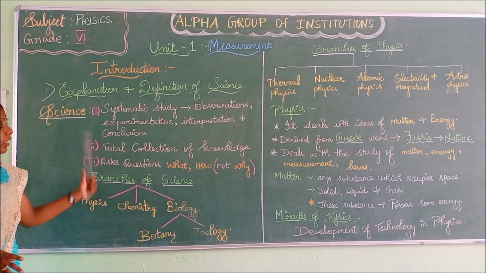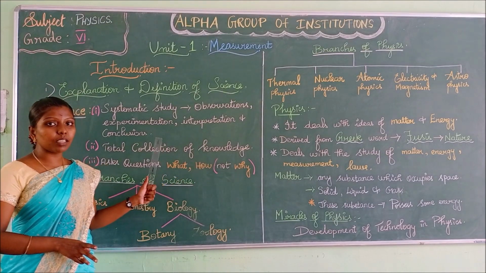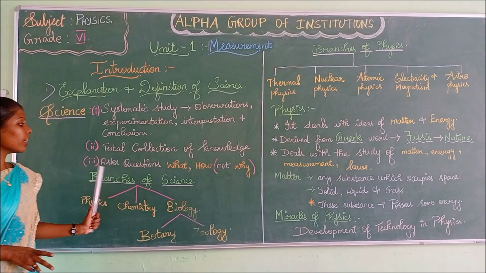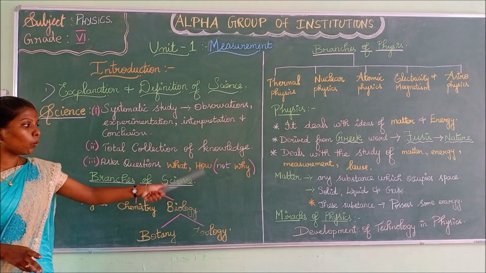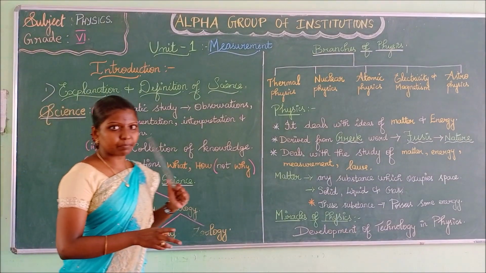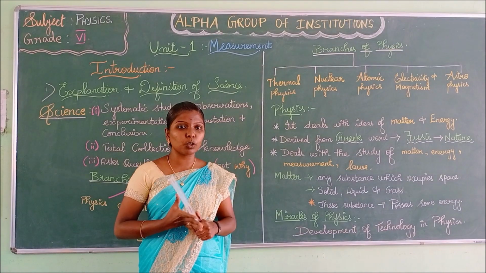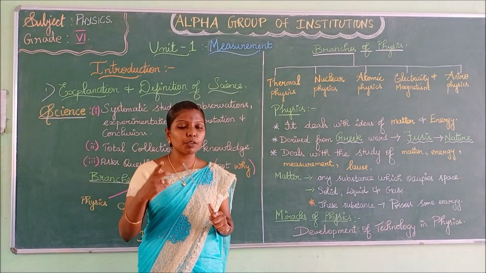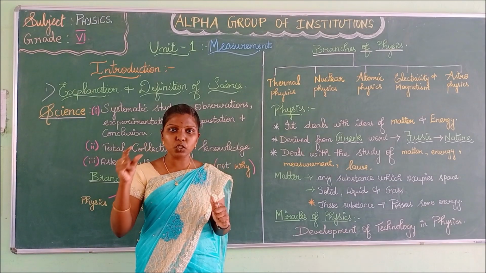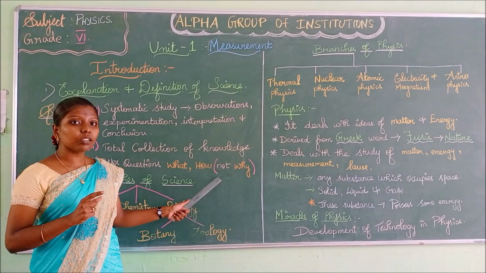Then the second point: it is the total collection of knowledge. Science is the total collection of knowledge and it asks questions what and how, and not why. For example, if this fan rotates, what do you think? What is the principle behind this fan rotating? How does this fan rotate? You will not ask why this fan is rotating, right? Science asks questions only what and how, and not why.